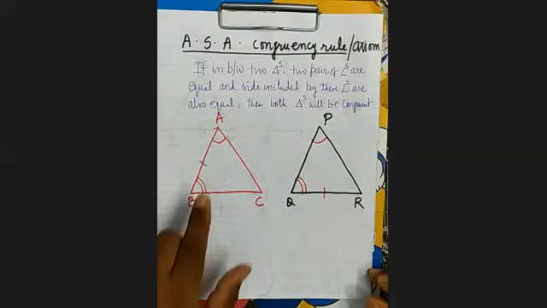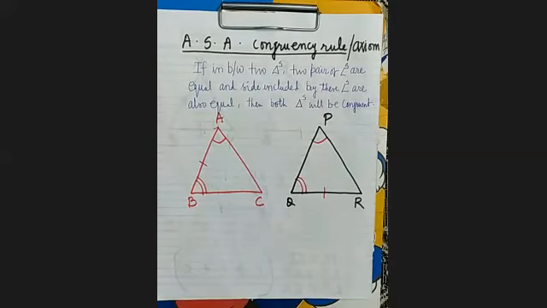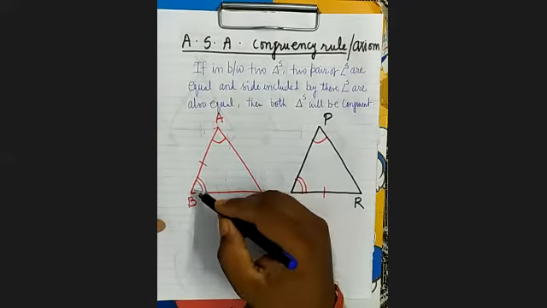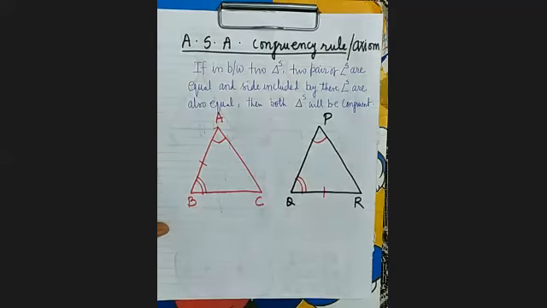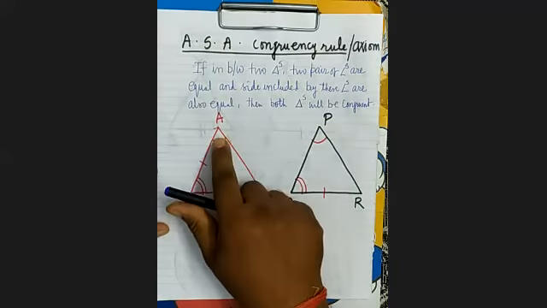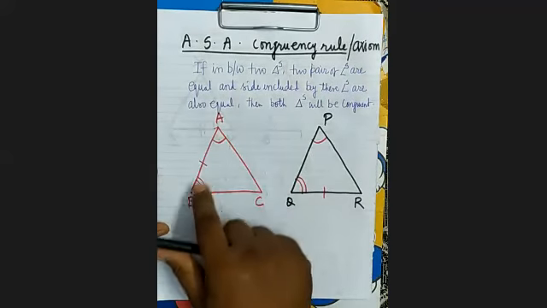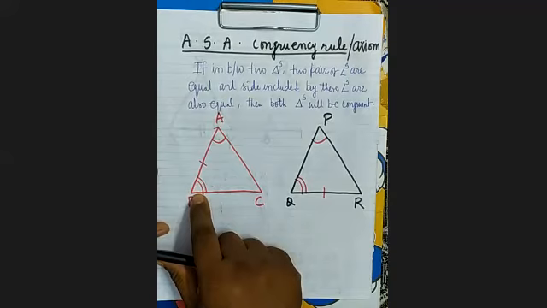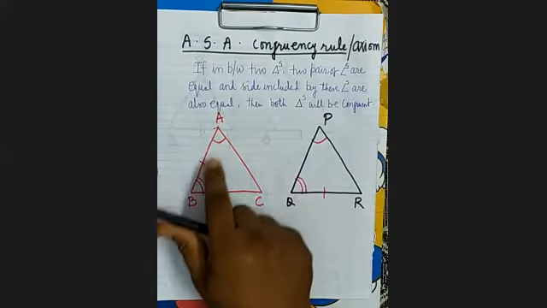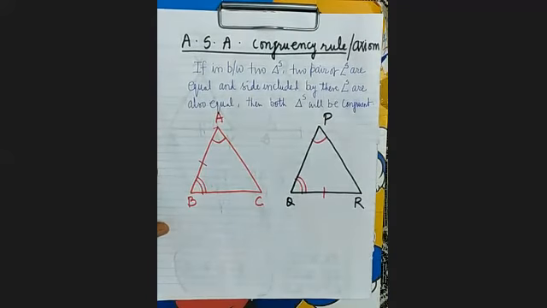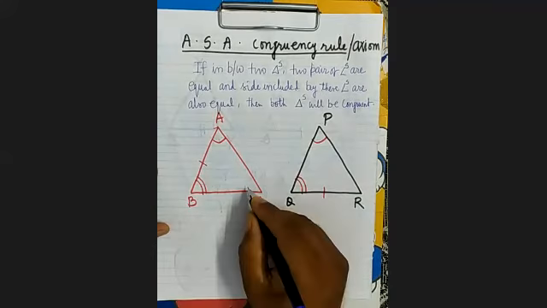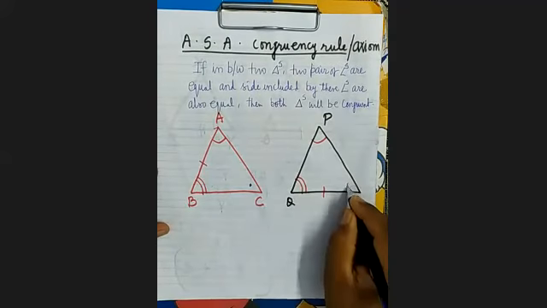Whether these two triangles will be congruent, who can tell? No, sir. They will not be congruent. And why? Because here AB is touching these two angles. AB is including these two angles. It's clear? Here the third will be automatically equal to this.